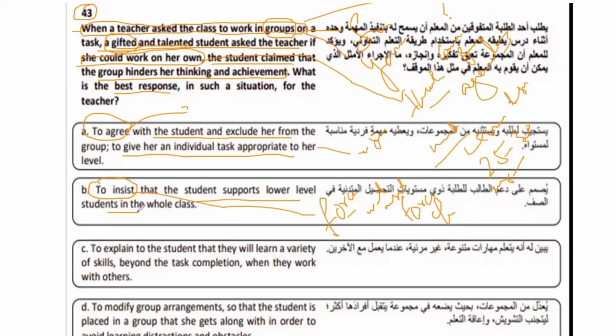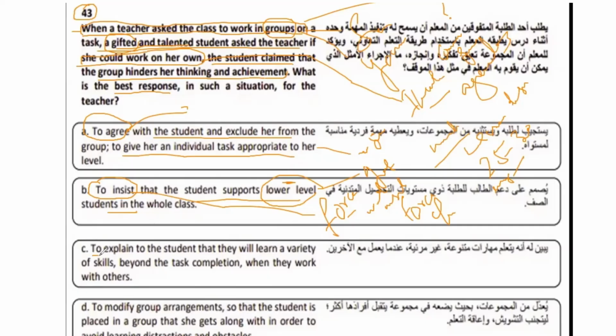To insist that the student supports lower level students in the whole class. Now, we have already identified that this student is gifted and talented, right? So this is again another problem in this option, right?